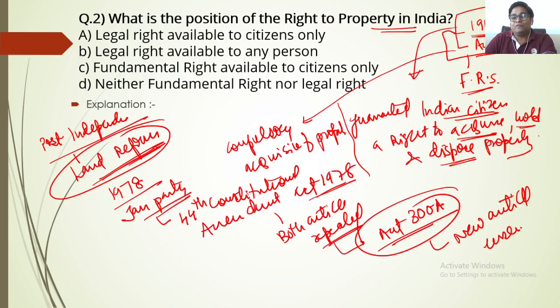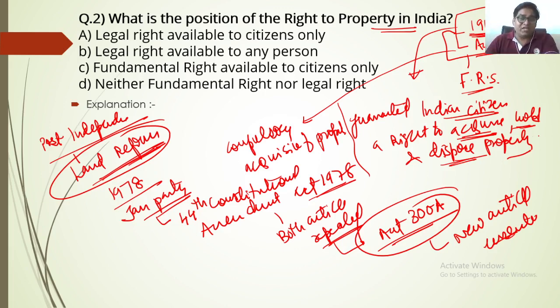Now this fundamental right, which was previously the right to acquire, hold, and dispose of property, has become a mere constitutional or legal right, and it could not be challenged in the courts on the basis of constitutional law.